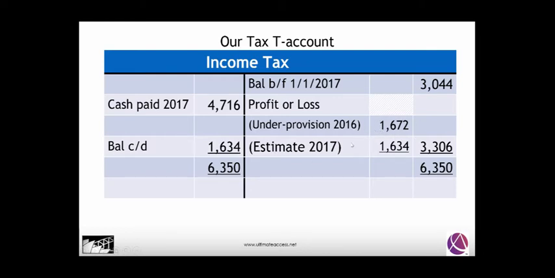The estimate for this year we've seen shown in the statement of financial position, 1,634, which is why our statement of profit or loss this year is showing 3,306. And of course the balance carried down is the fact that it hasn't been paid yet, so it's sitting within our current liabilities. So we can see those figures that they've given us have told us that there was a significant under provision last year.